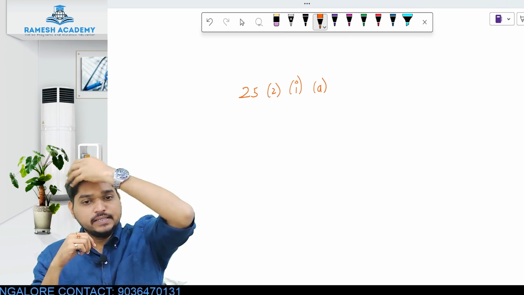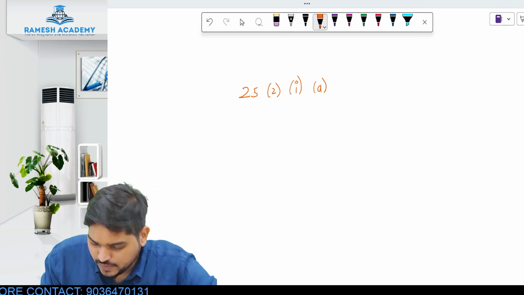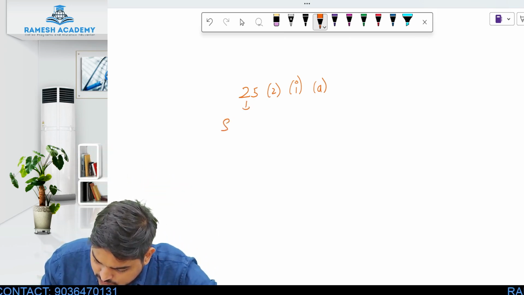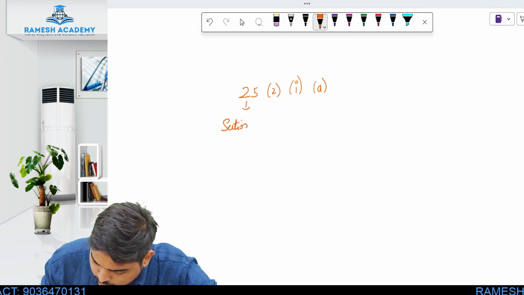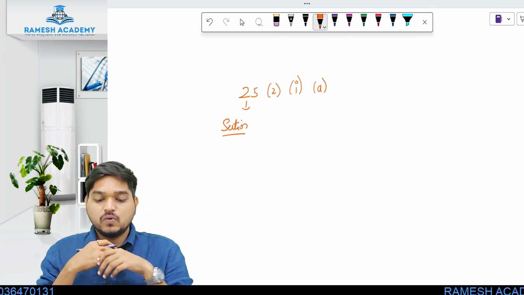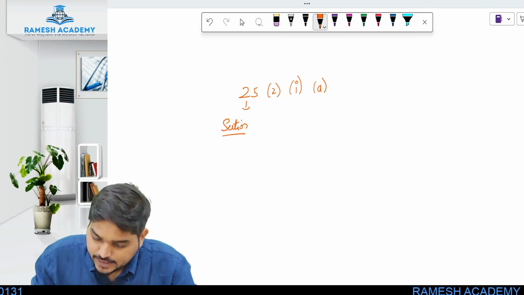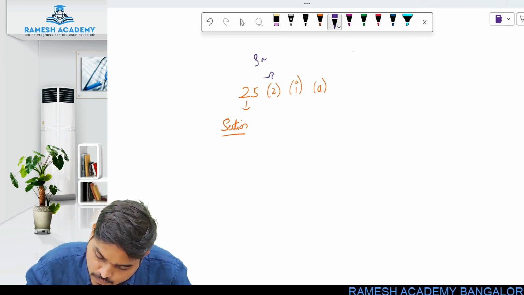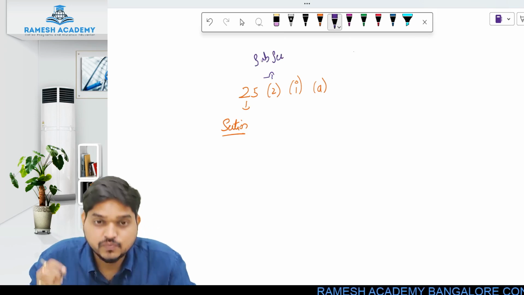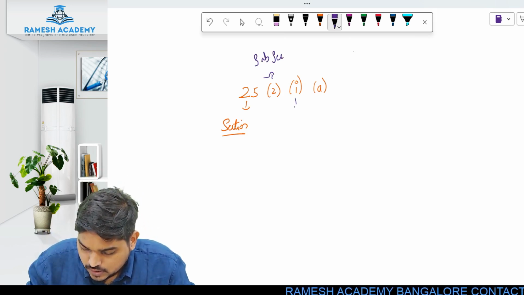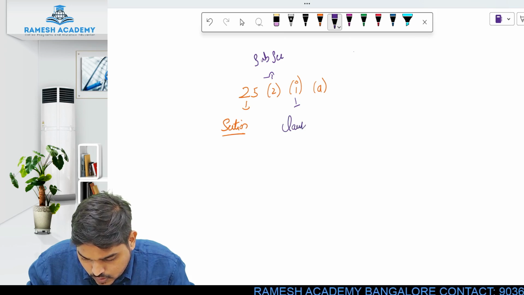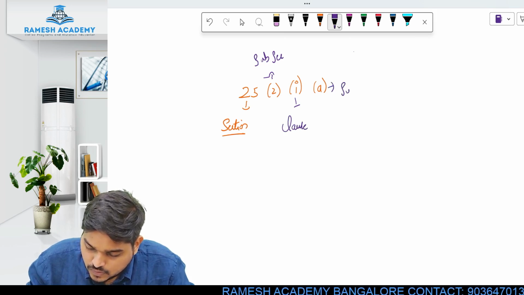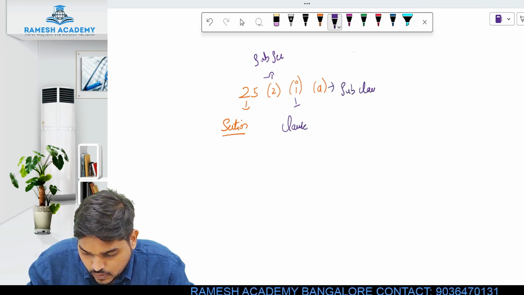And how do you read this? The first part, the numerical part, is called the section, and the second part, which is given in the bracket, is called the subsection. The third part is called the clause, and the fourth part is called the subclause.